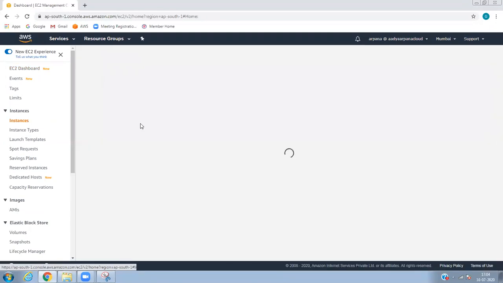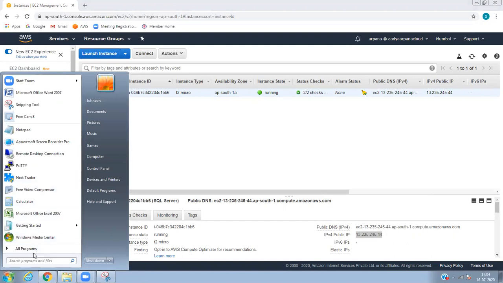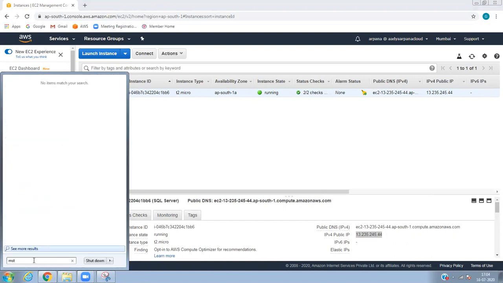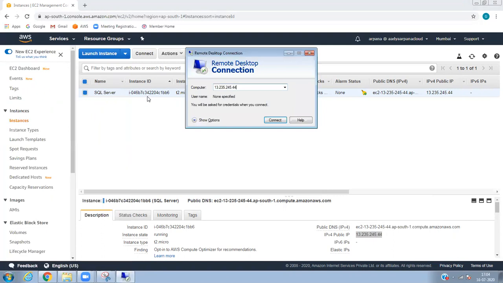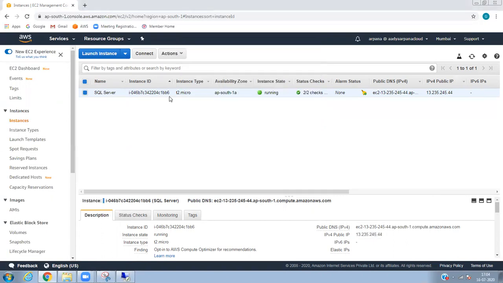Hope you're getting it right, Yuvraj. Yes. Okay, so I'm using my IP address. I'm using RDP. Go here and put the IP. The administrator is the user ID for the server.